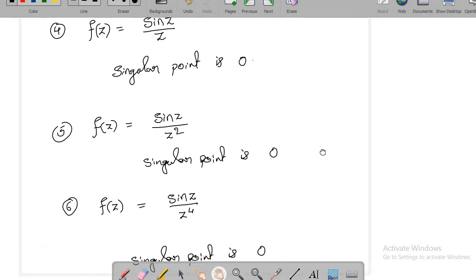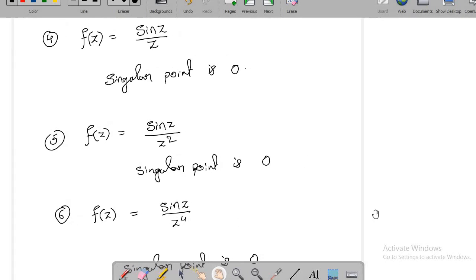If you look at these three problems, one is sin z by z, another is sin z by z square, and the next one is sin z by z power 4. All these three functions have the same singular point, which is 0. But the functions are not the same. They are different functions, so definitely these singularities are going to be different. So now how to classify singularities? Do you agree that the singularity here will be the same as the kind of singularity here?